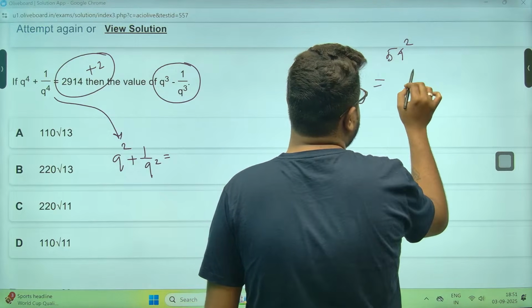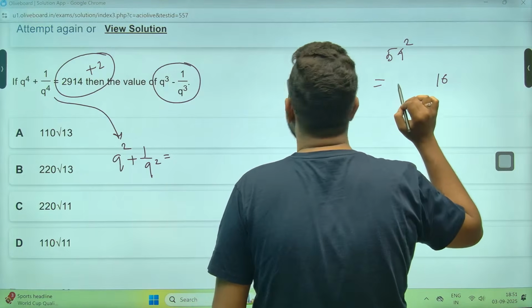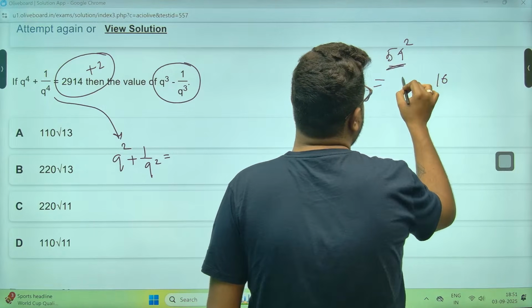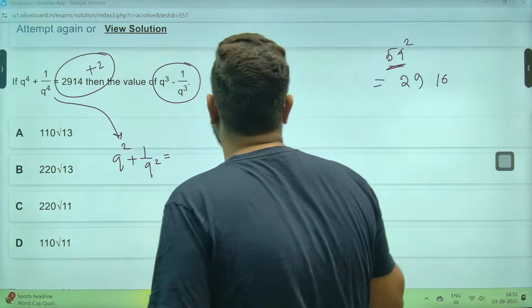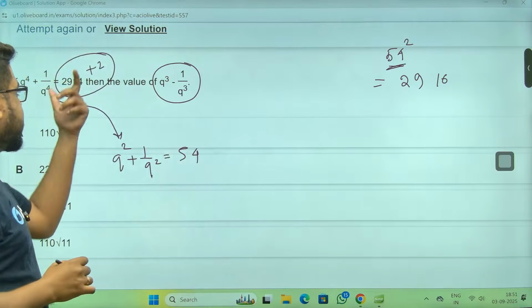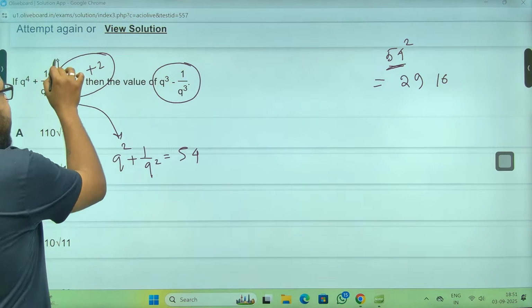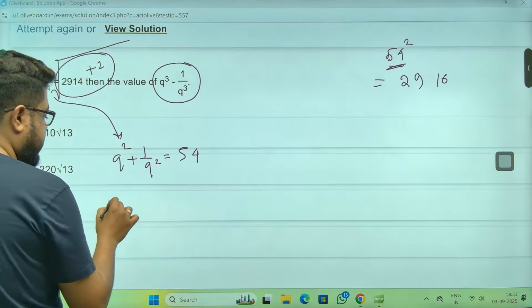Let me just confirm this. Haan sir, ye 54 square. Okay, so I'll add 2 and then take a square root. So I'll get this. Perfect.